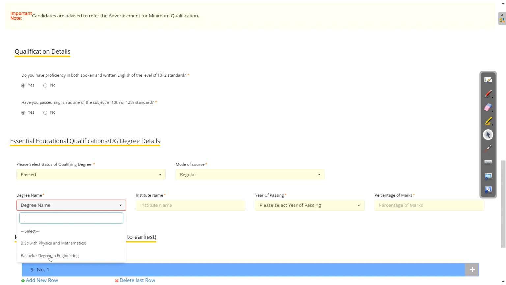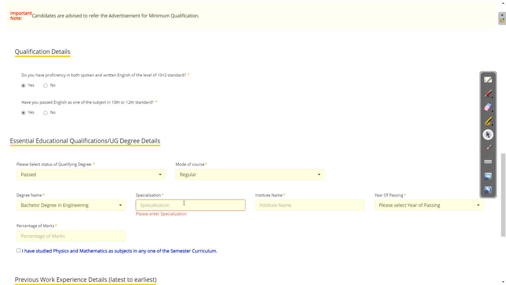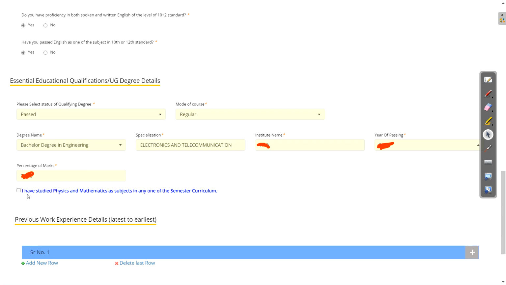So for degree name you have to select Bachelor Degree Engineering for engineers and BSc for BSc guys. If you are selecting engineering, then you need to enter your specialization, okay, what is your branch, just enter that: electrical, electronics, computer science, like that. Now most important, here they've written I have studied physics and mathematics as a subject in any of the semester curriculum, okay. So those who join after diploma, definitely they are not eligible for this recruitment because you didn't study physics and mathematics in your second year, third year or fourth year. Okay, because physics and mathematics are in the first year of engineering, so you are not eligible. That's why here only 12th is written, right?